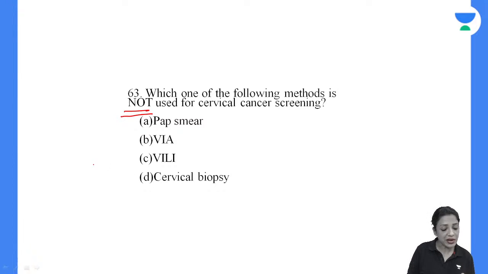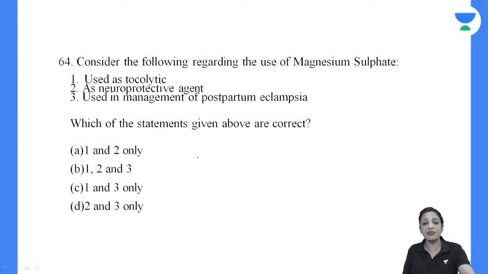Okay, 63, we have one answer, D. Yes, that is true. This is not used for screening. This is for diagnosis. Okay, so screening methods are PAP, VIA and VILI.